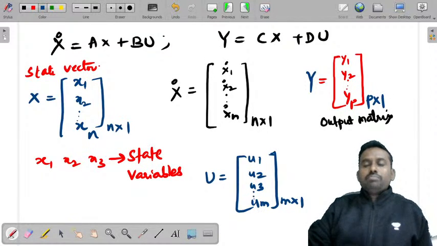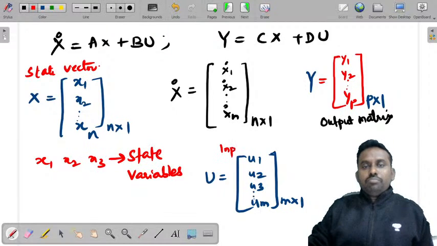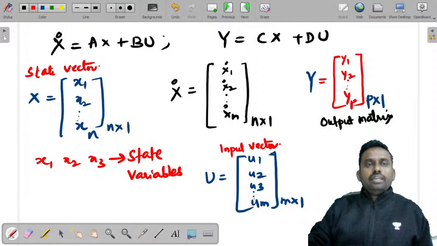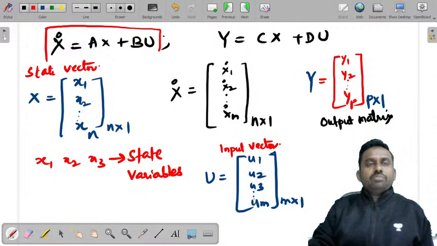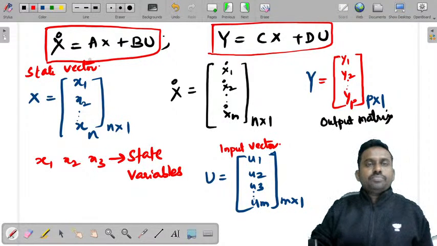This is p by 1 matrix. This matrix is called the input vector or input matrix, right? So the basic things that you have to remember is x dash is equal to A into x plus B into u, and y is equal to C into x plus D into u, right?